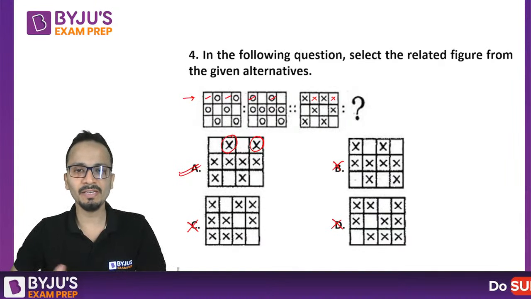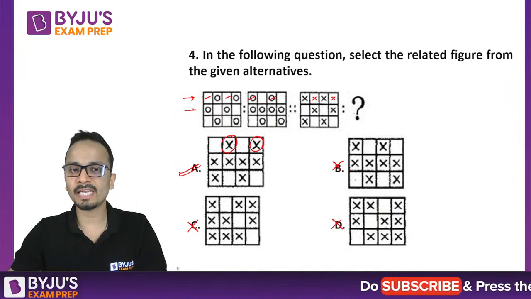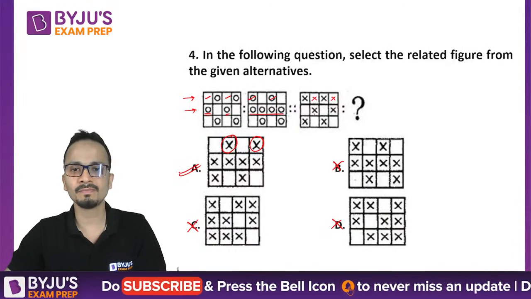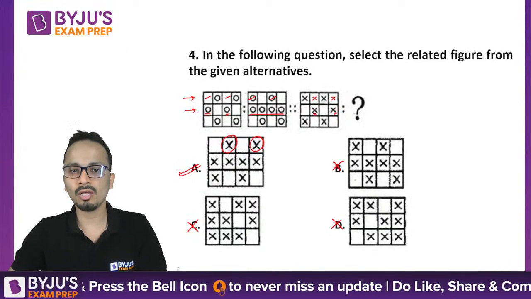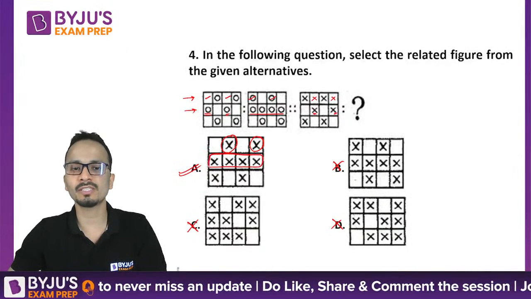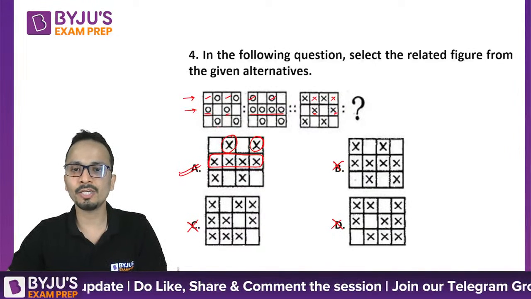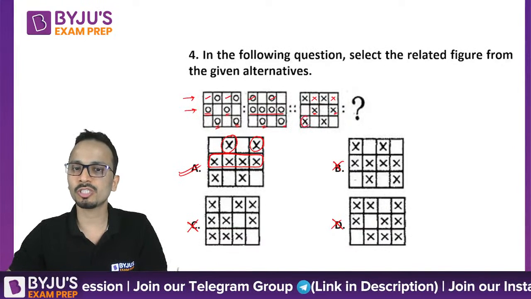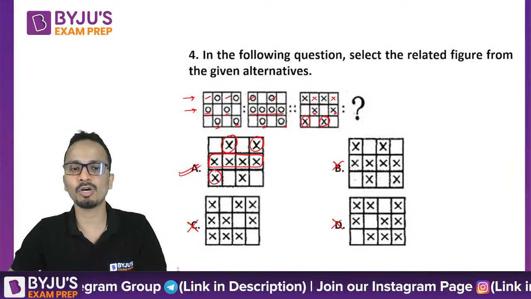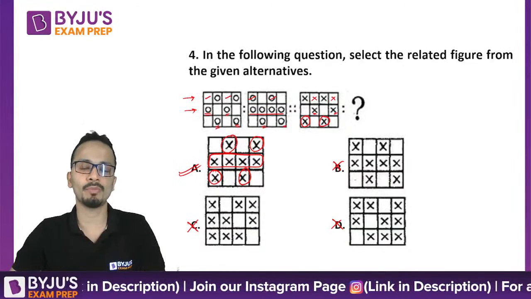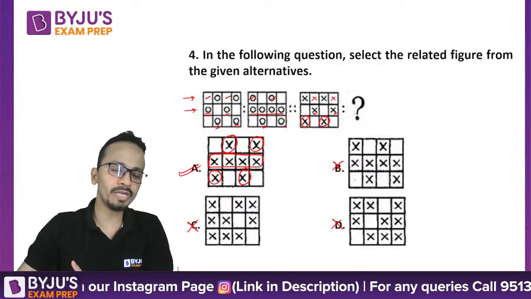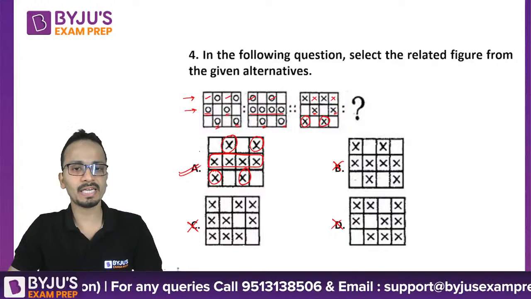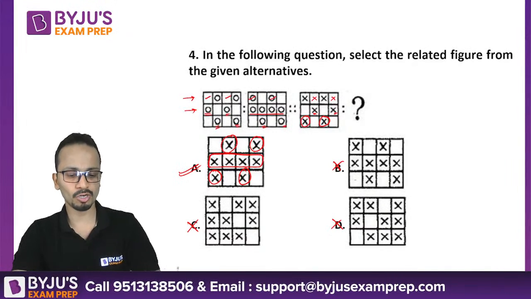All right, fine. Now if you look, you'll check the second row. In the second row, there were two circles and now all of them are filled. So similarly, two crosses. So all boxes should be filled with crosses in the second row. And in the third row, the row in which circles were already present, they are present. So crosses should also be present in the first and the third box, which is happening in option A. Okay, though there was no need to check second and third row, the first row was enough. So the correct answer for here will be figure A for question number 4.